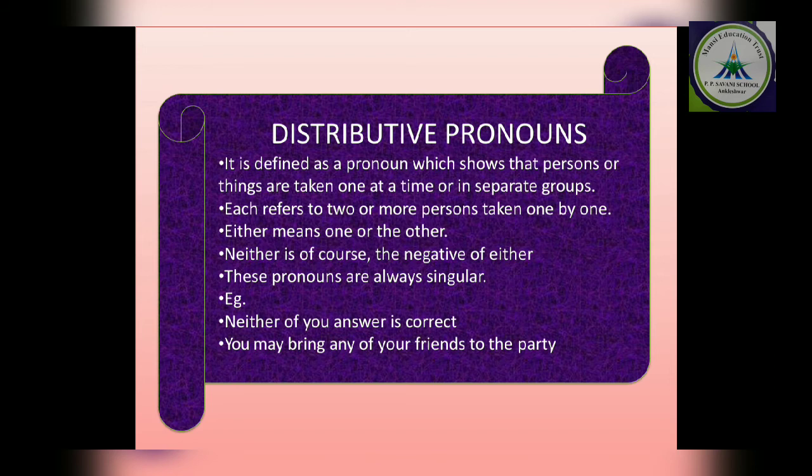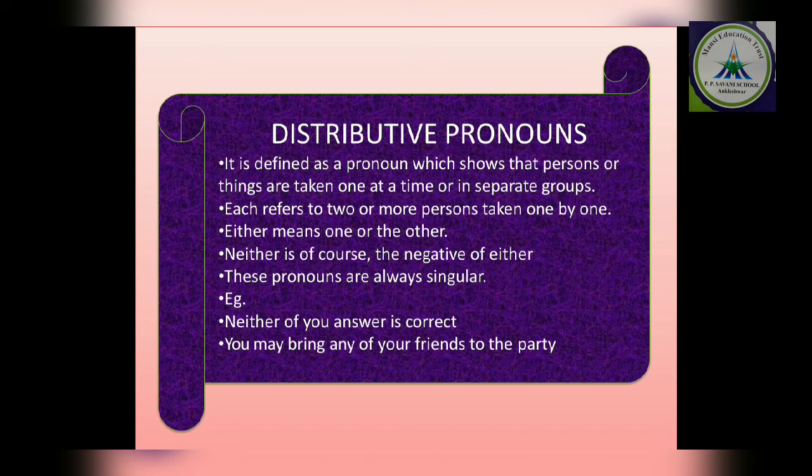Distributive pronoun. Distributive means distribute karna. Distribute the chocolate. Okay. So here when we are talking about a particular group, and उस ग्रुप में हम पर्टिकुलर पर्सन्स के बारे में बात कर रहे हैं, meaning collectively we are talking. So distributive pronouns are those which show that persons or things are taken one at a time or in a separate group. Okay. Suppose I am talking about the 8th standard.